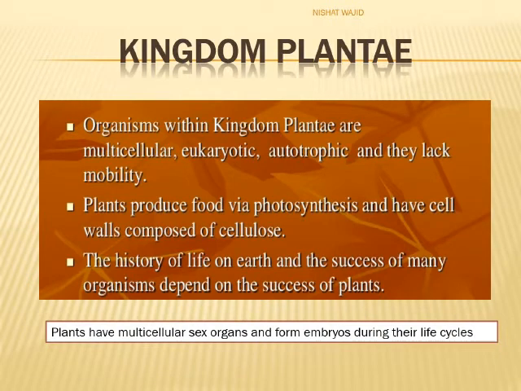Next kingdom to discuss is Kingdom Plantae. Members of this kingdom are multicellular, eukaryotic and autotrophs, meaning they can prepare their own food. They lack mobility, that means they cannot move. Cell walls are made up of cellulose. Plants have multicellular sex organs and form embryos during their life cycles. Sex organs are those parts of the plants which make the gametes, sperms and eggs, while embryo is mass of cells formed from zygote.